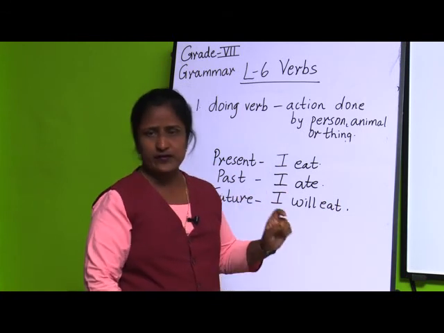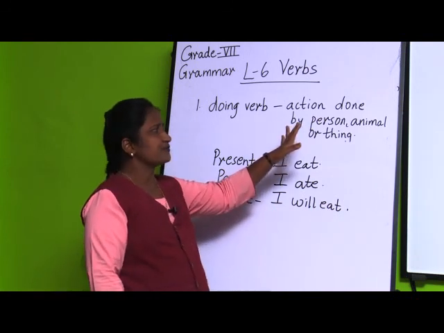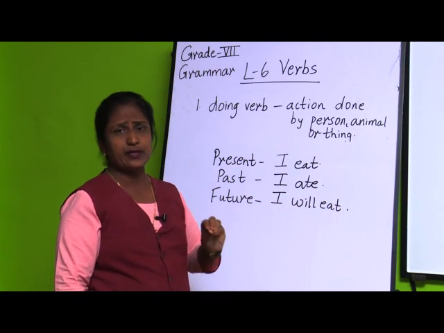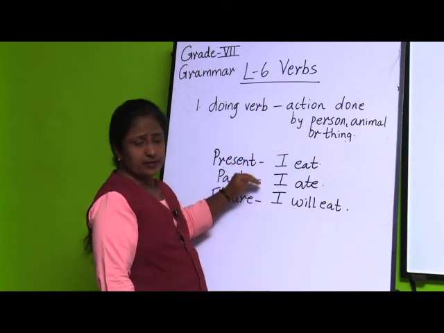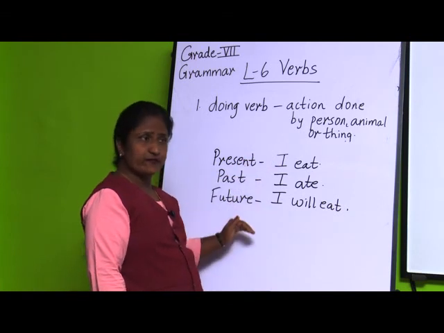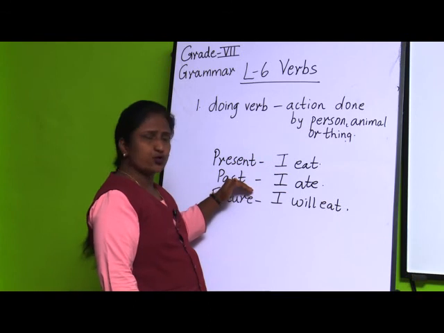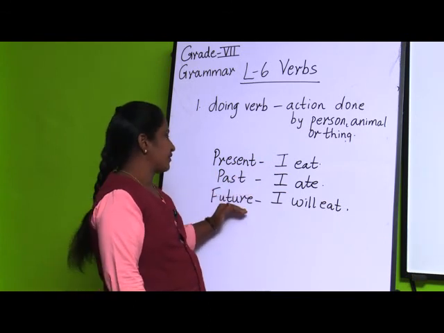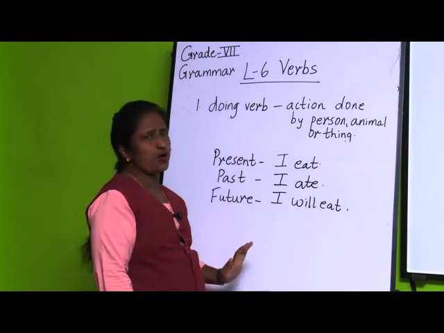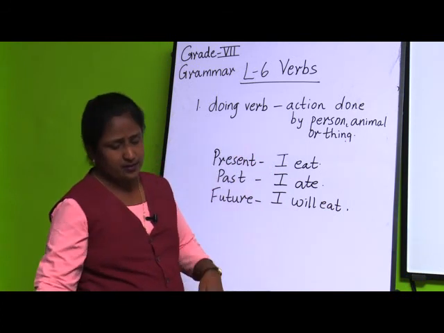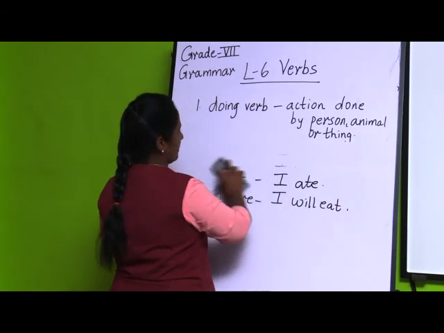So, I hope children you have understood what a doing verb is. A doing verb is the action done by a person, animal or thing, and we can show it in different forms: in present tense, in past tense, and in future tense. So, this was all about the doing verb. Now, we will move to the next verb, that is the being form of verb.